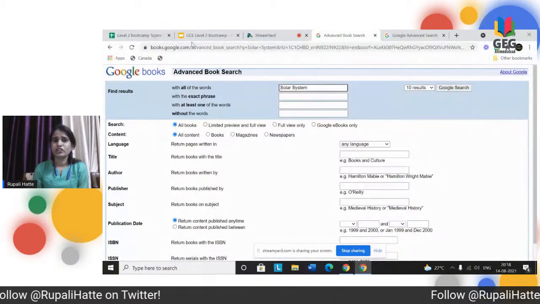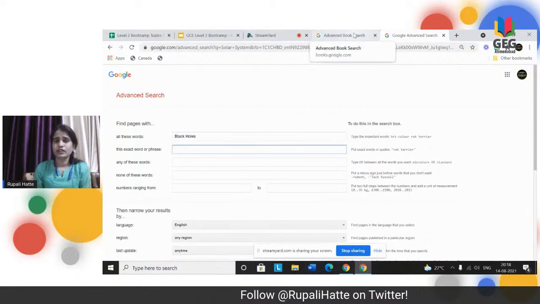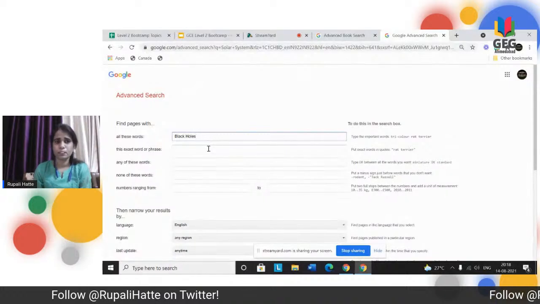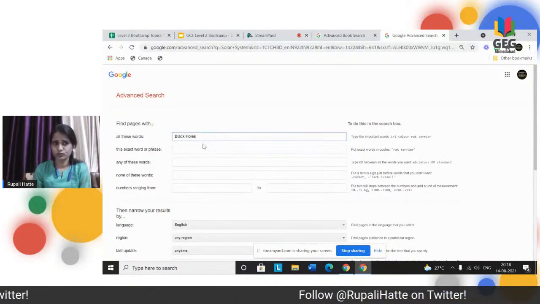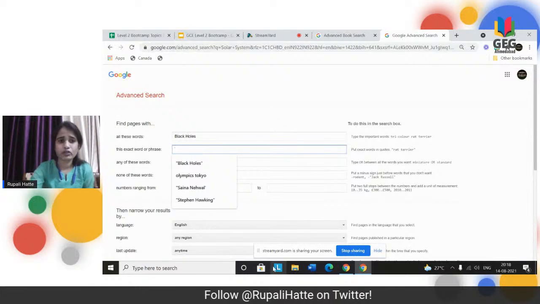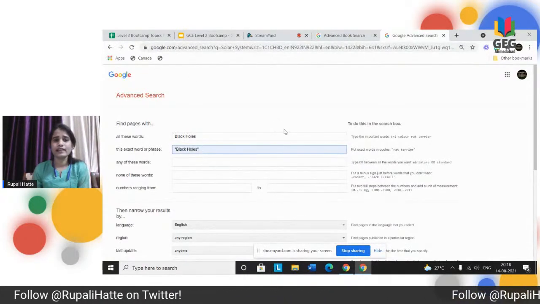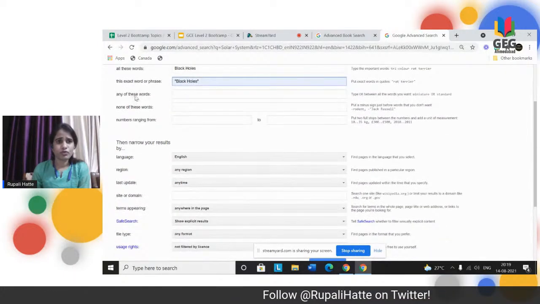This is particularly for books, because here I have clicked on books. Suppose you want to go for advanced search, here I have written black holes. This will give me the results of black also and holes also, but I want to restrict it to particularly black holes, so I'll put this into inverted commas so that I get the result only for black holes. Then if you want any of these particular words, you can add more words.